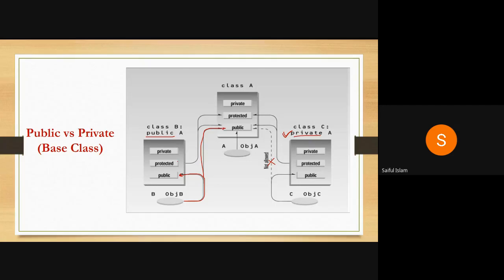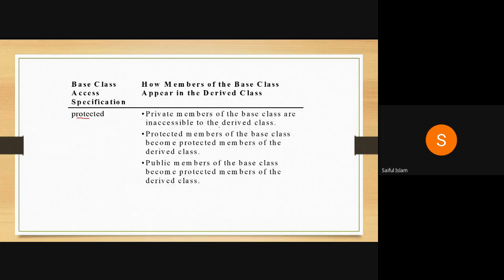If the class is derived protected, then here I can access public data of class B, but I cannot access protected data of class B. So this public data will become protected, so for an object it cannot be accessed. So in terms of access, it's more or less similar to private.